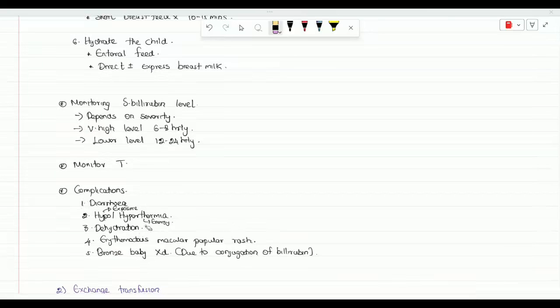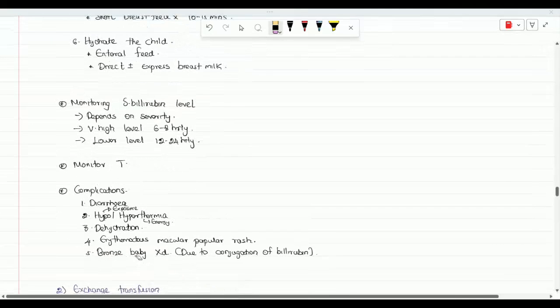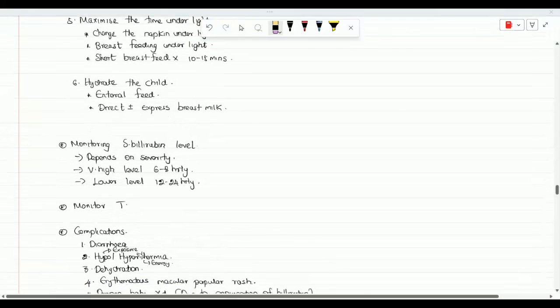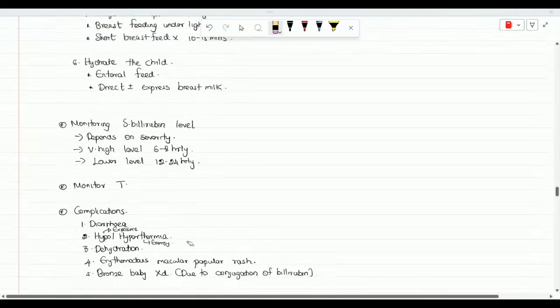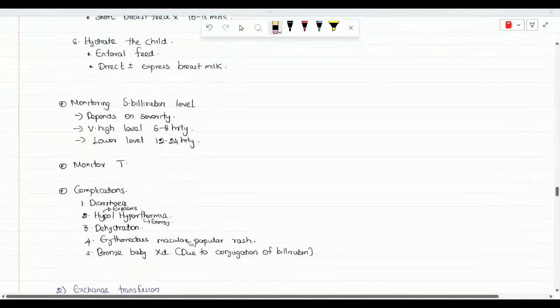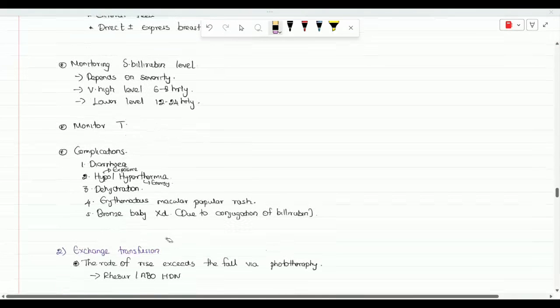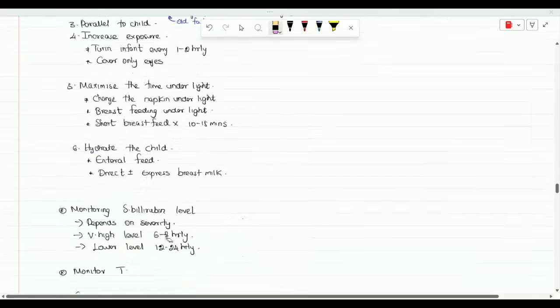Dehydration is a very common complication because, due to the phototherapy, they miss the breastfeeding, they reduce the frequency of feeding, so that can lead to dehydration. And due to the light exposure, the child can develop an erythematous maculopapular rash. That is normal. We have to explain to the mother. And the bronze baby syndrome: if there is a huge amount of conjugated bilirubin, there can be discoloration of the baby. That is called the bronze baby syndrome. In some MCQs in the past, before 2010, they have asked this. Sometimes they may ask. I think you would have got what we need for the phototherapy.